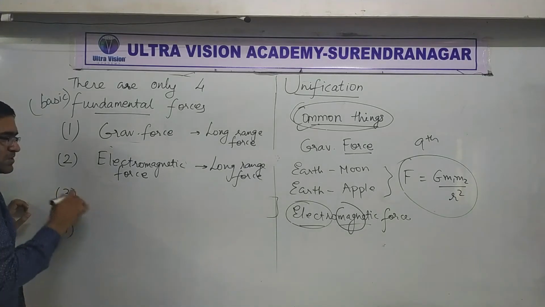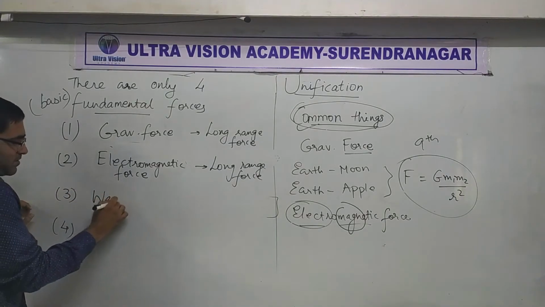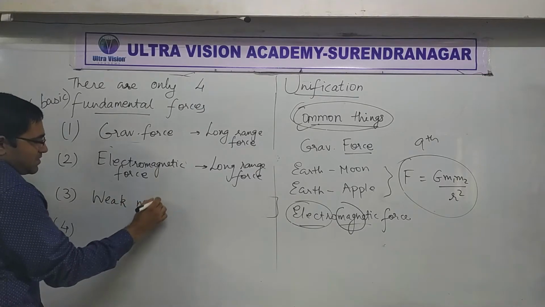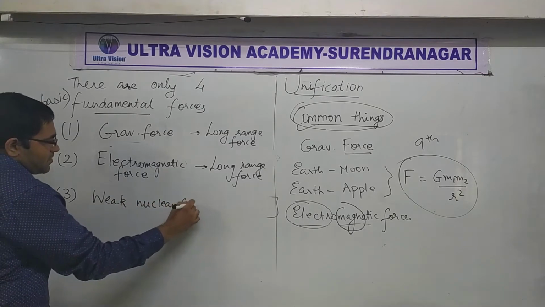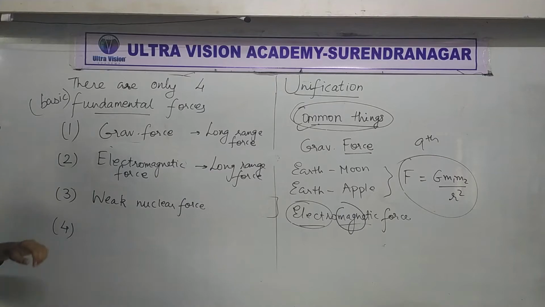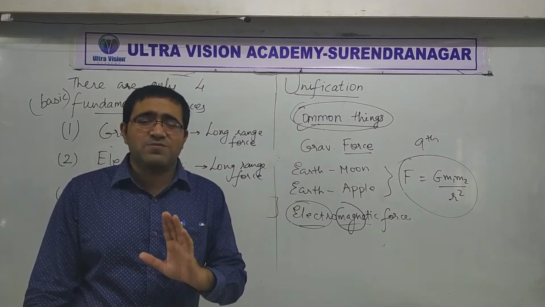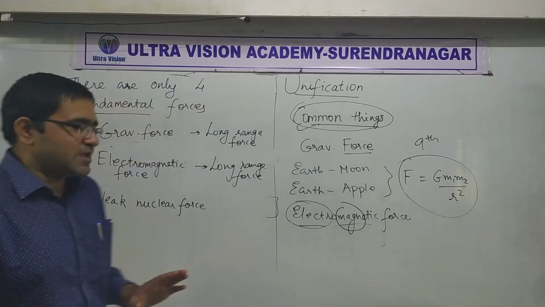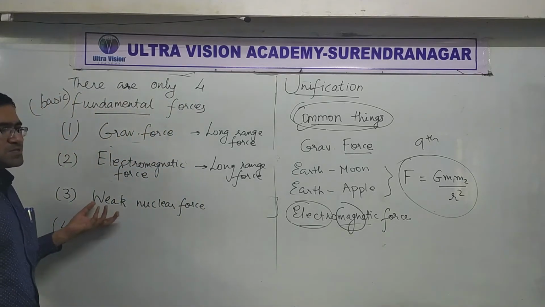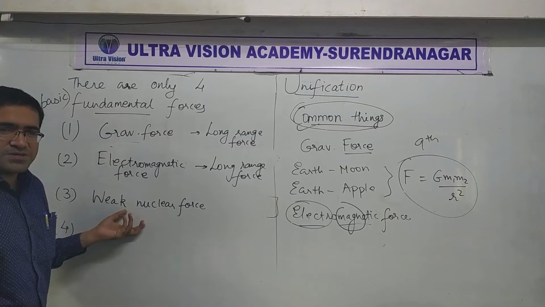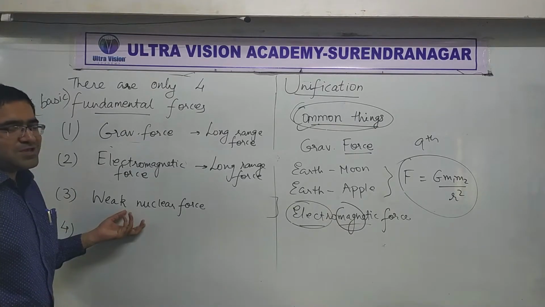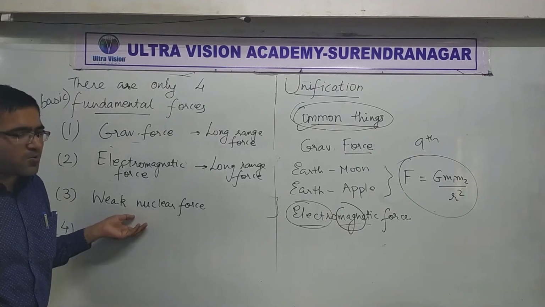The first of these forces is the weak nuclear force. You only have the names in your syllabus. Weak nuclear force is just a name in your syllabus. You don't have to worry at all about what this is.